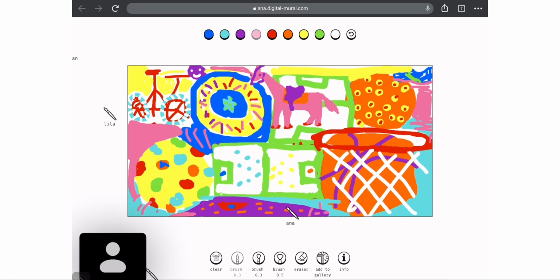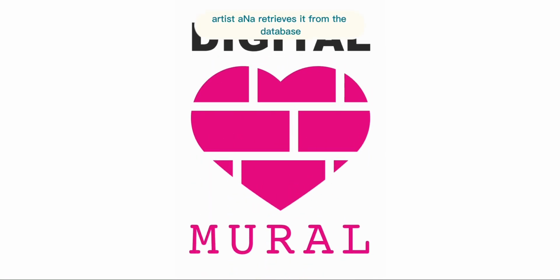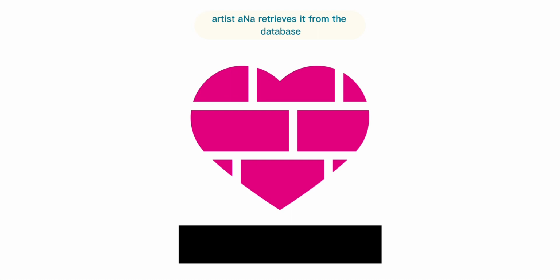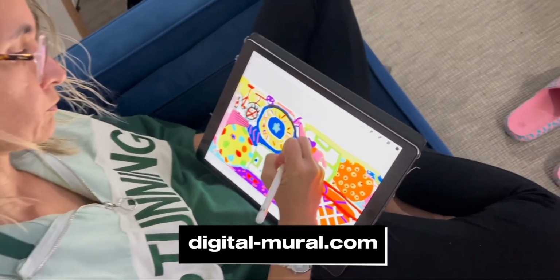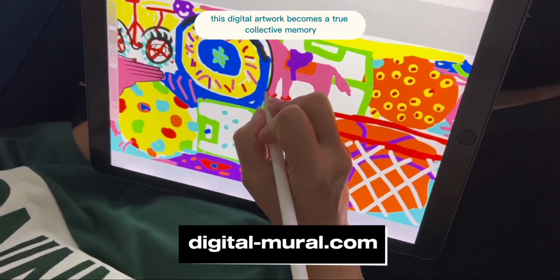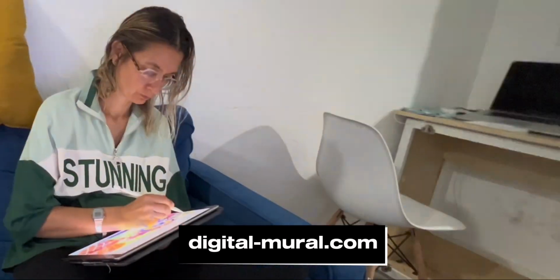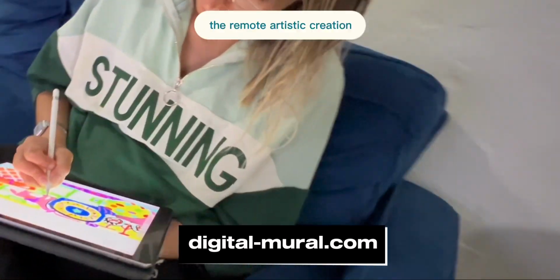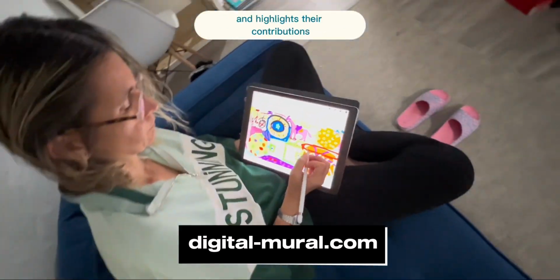Once you're finished, you can save your collaborative board in one click. Artist aNa retrieves it from the database and creates a joint artwork from all your ideas. This digital artwork becomes a true collective memory of an innovative or telecommuting activity. The remote artistic creation work brings your team together and highlights their contributions.